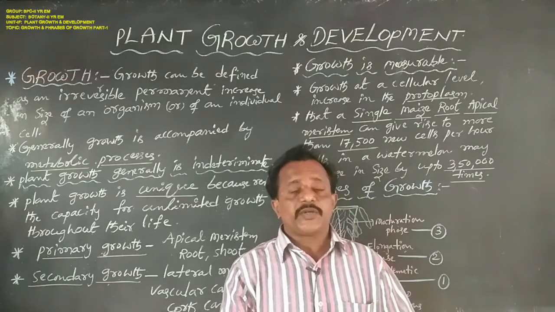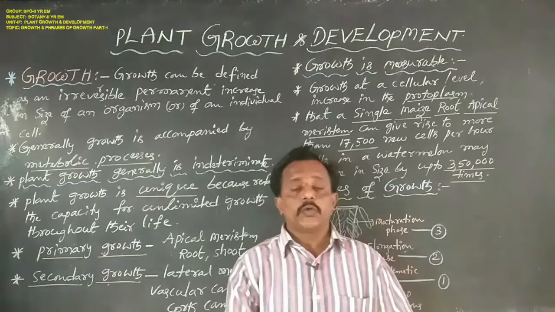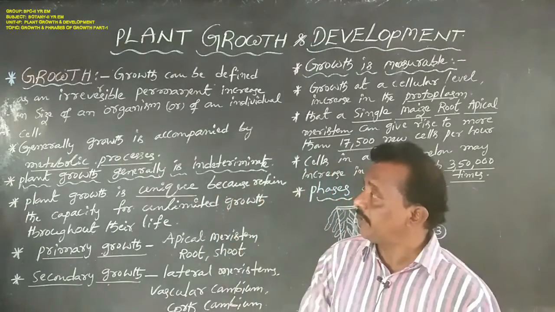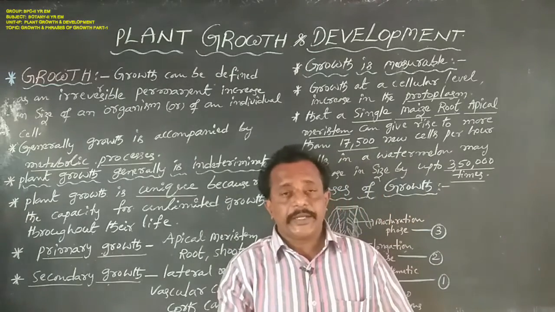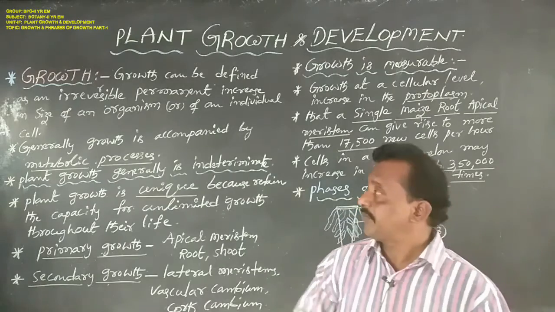Already in the first year, in the first chapter, the living world, we discussed growth in detail; once again it is repeated in this second year.